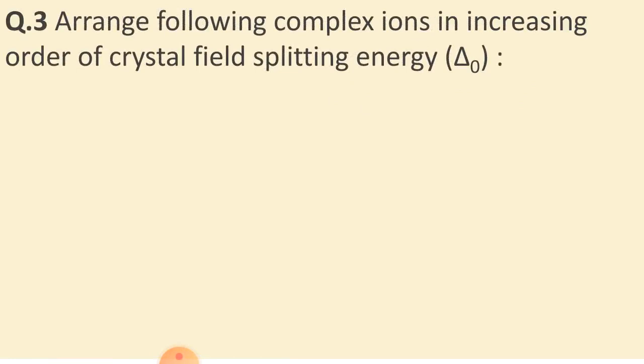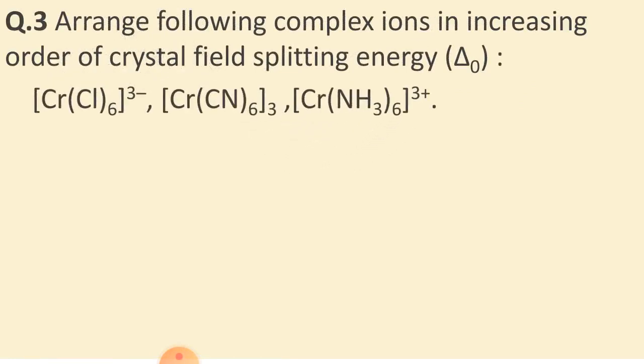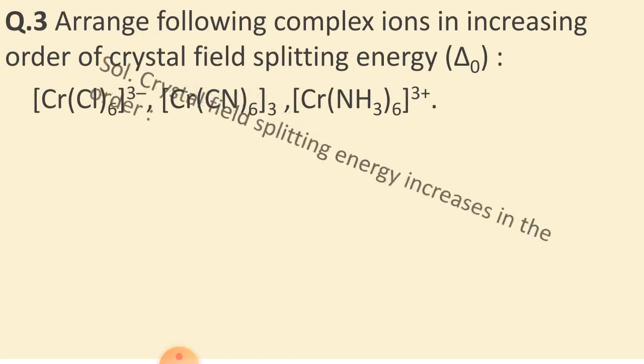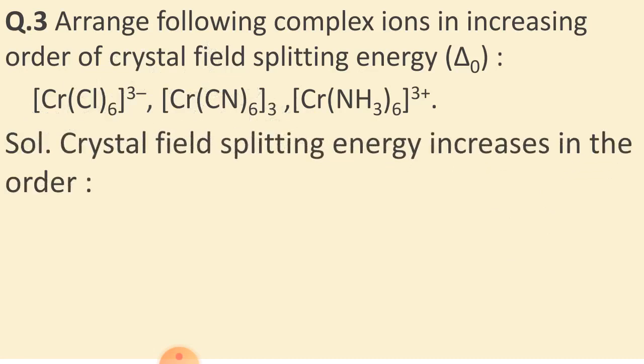Arrange the following complex ions in increasing order of crystal field splitting energy, that is delta O. This can be determined if you know the spectrochemical series. In the series, CN- comes at the second top position after CO, that is, CN- is a stronger field ligand than ammonia, and ammonia is stronger than Cl.